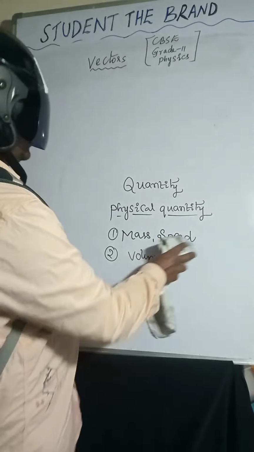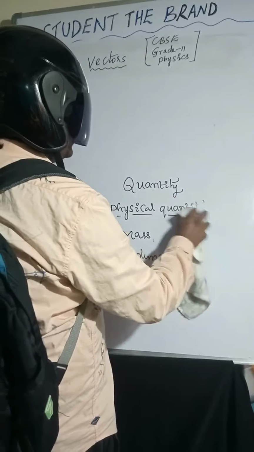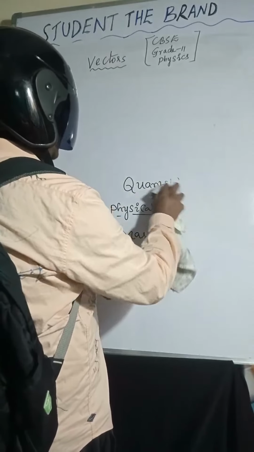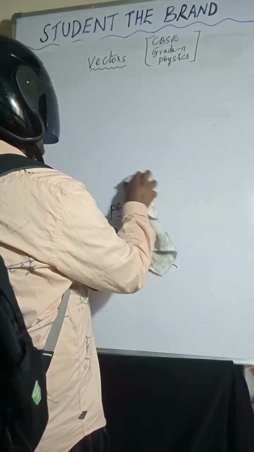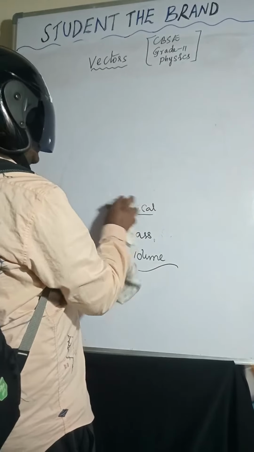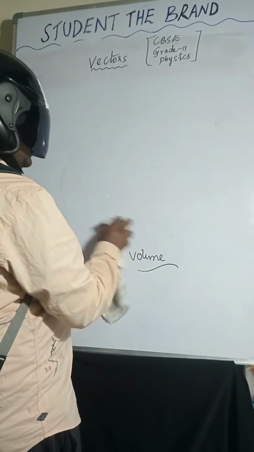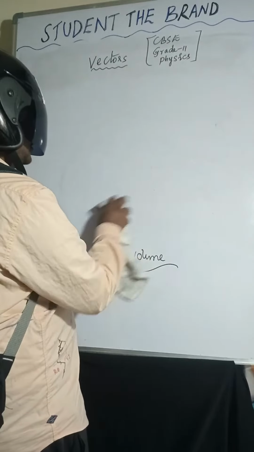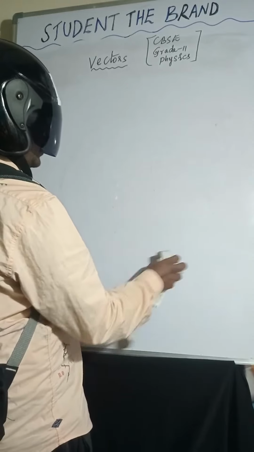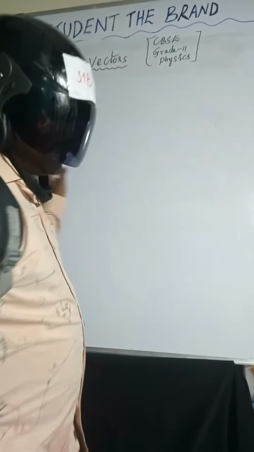Now, especially we are talking about scalars and vectors. Physical quantities are divided into two types: scalar quantity and vector quantity. First we will discuss scalar, then we'll go to vectors. From then onwards, we'll completely talk about vectors. This is a very important topic.